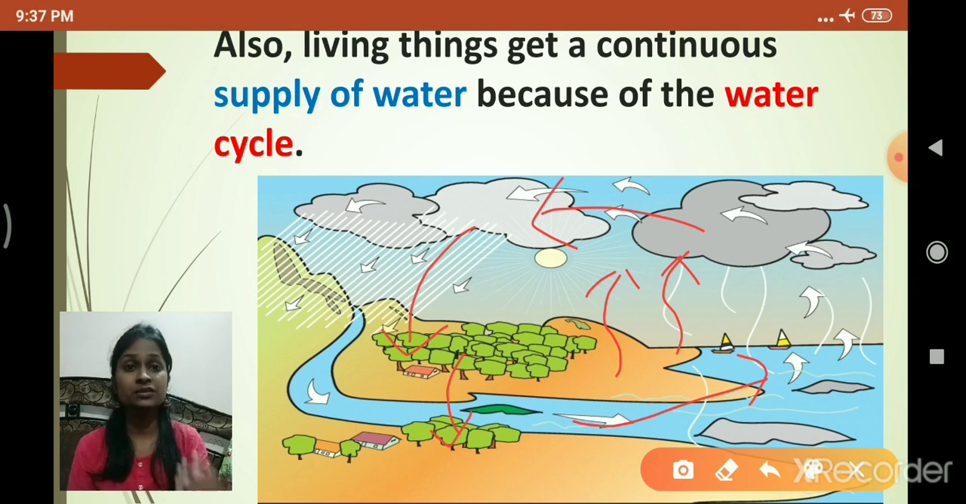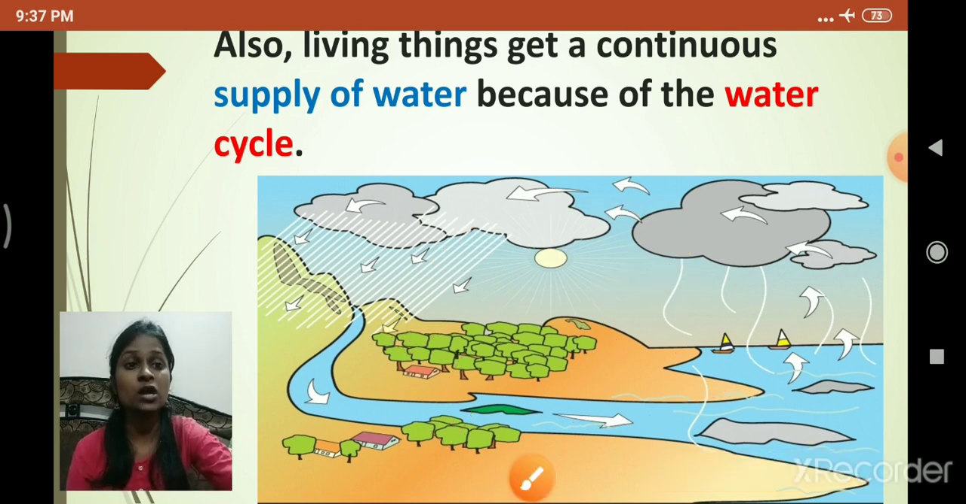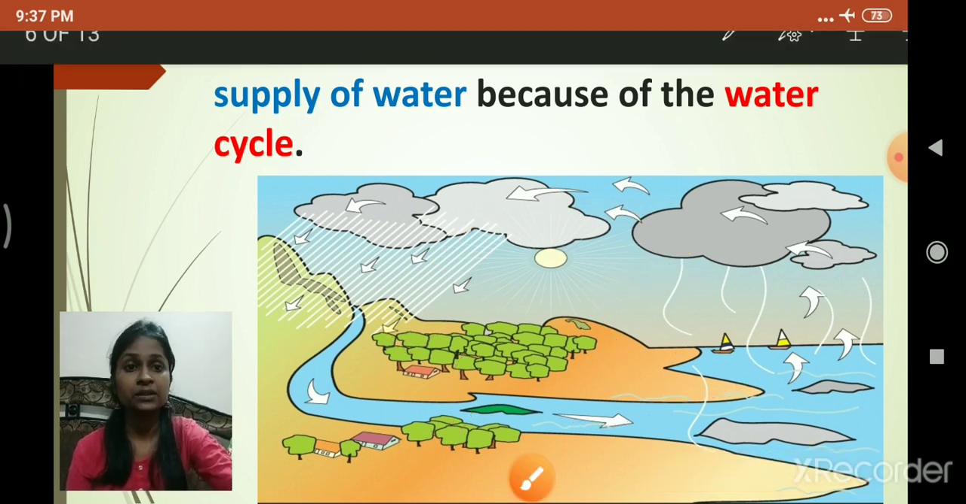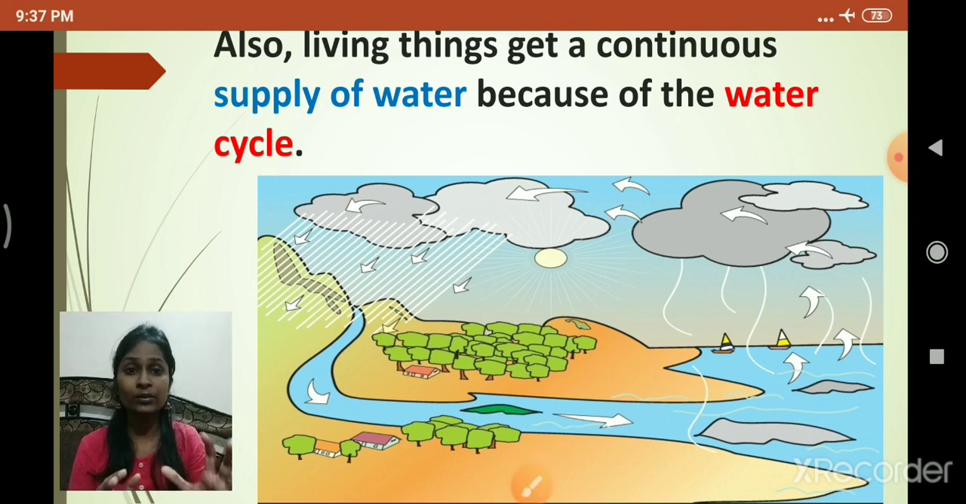Understood now? This is how the water cycle operates, and because of the water cycle, water is supplied to all types of living organisms present in an environment. Are you getting my point? How exactly does the water cycle operate? Living organisms get a continuous supply of water because of what? The water cycle. Remember the water cycle.